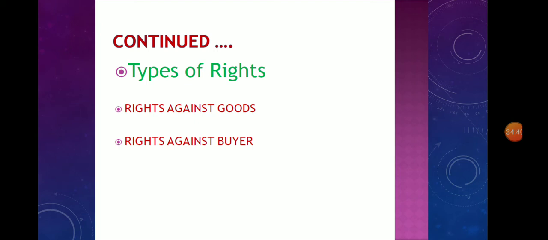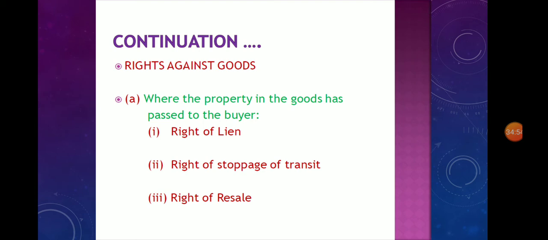Then what are the types of rights? First one, rights against goods. Then the second one, rights against the buyer. The first topic, rights against goods.